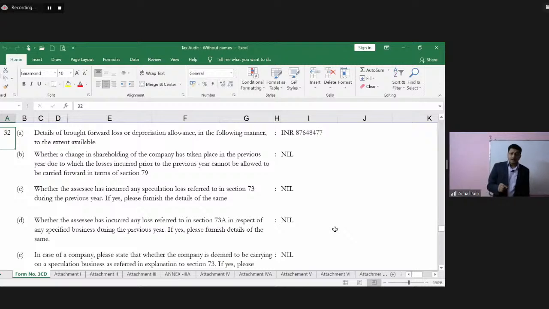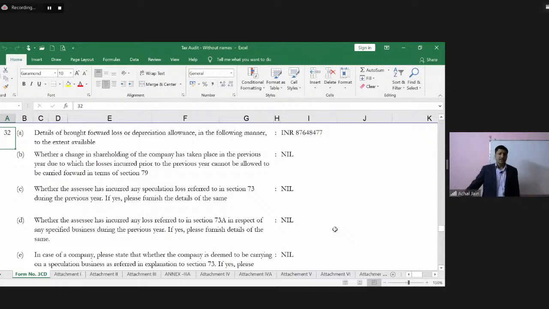In the ITR, that means in the income tax return of the previous year, some amount must have been reported. So that will become the basis for the auditor to verify the amount that he needs to start with. After checking this, so this is about tracing the balances of the last year with the current